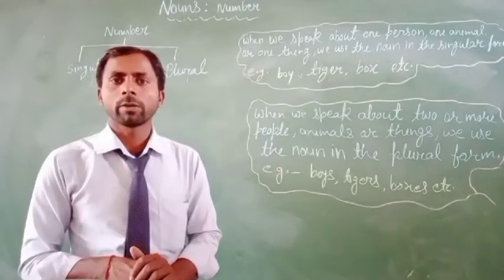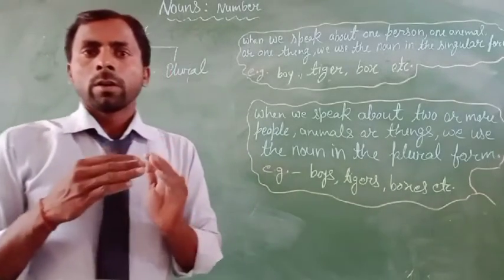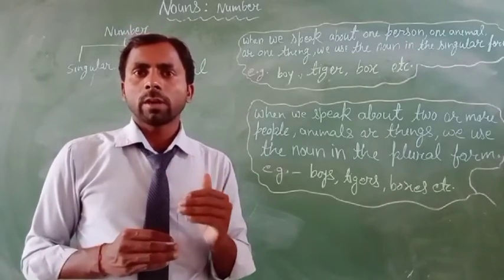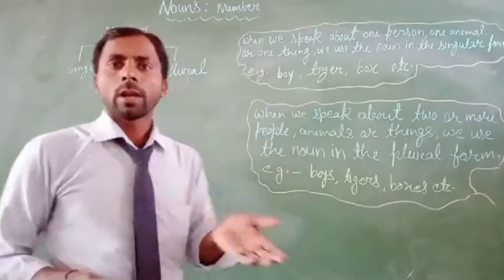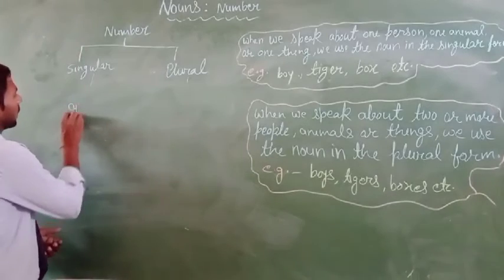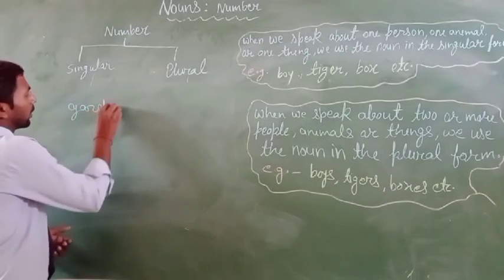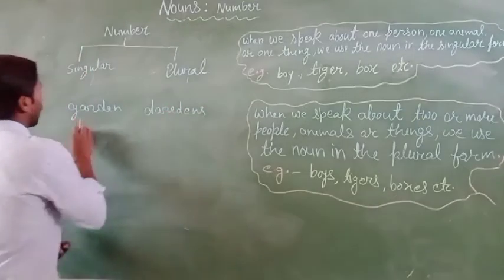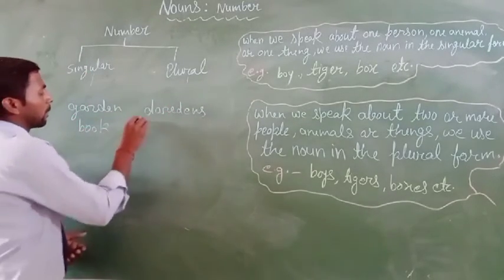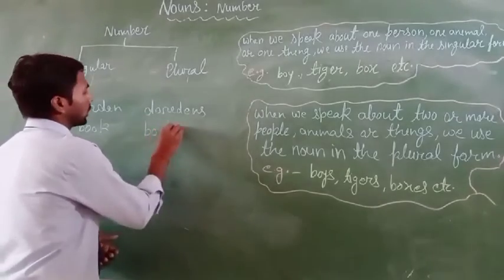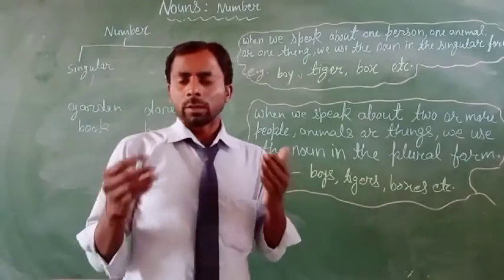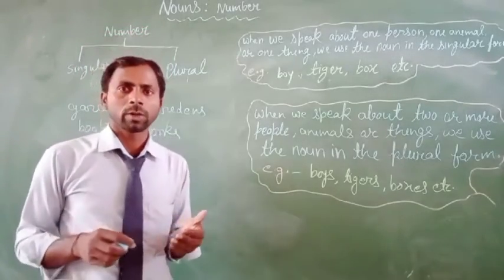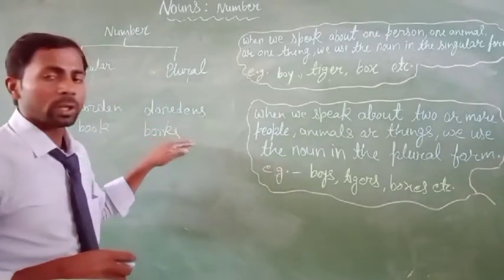So by adding s to the singular form we get the plural form. Like garden will be gardens, book will be books. Simply, when we add s to the singular form, it will be changed into the plural form.